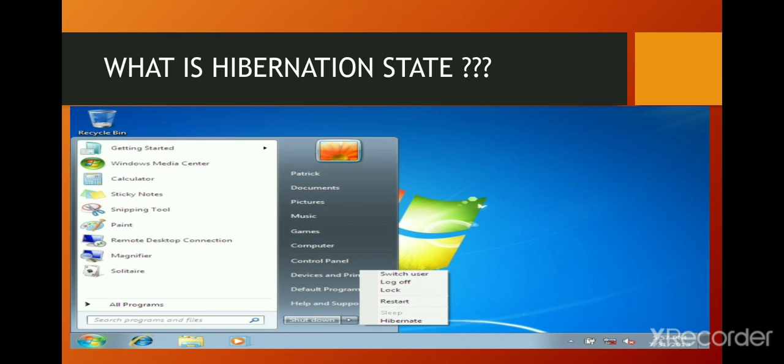Hibernation is a state in which a computer shuts down to save power but first saves everything in the memory on the hard disk. When you restart the computer, your computer is restored exactly as you left it.